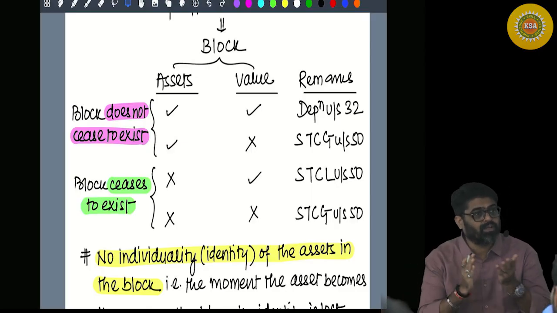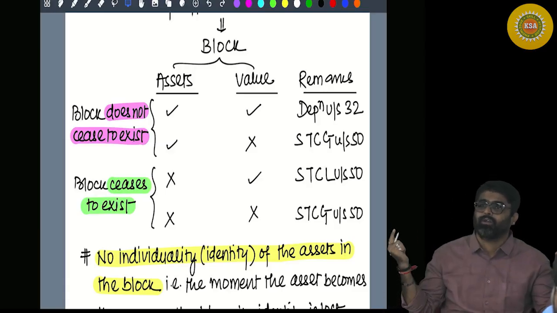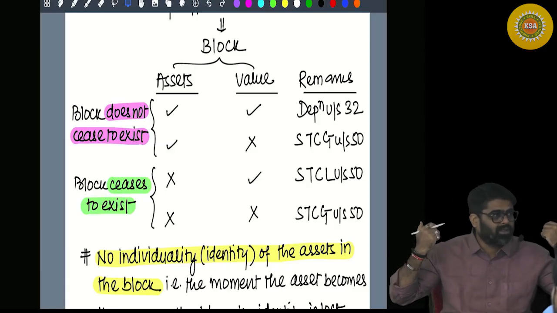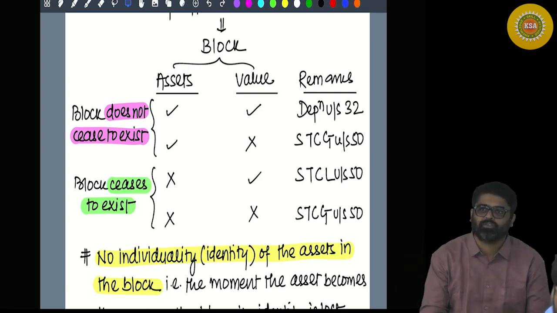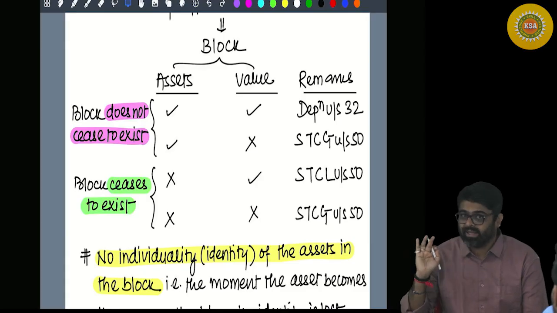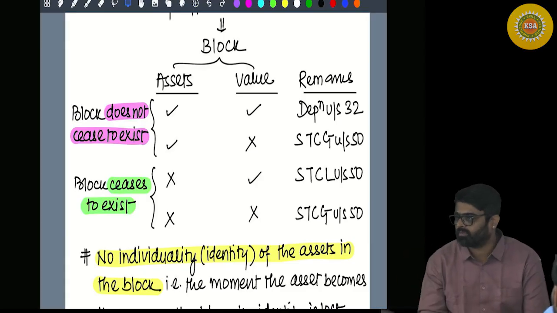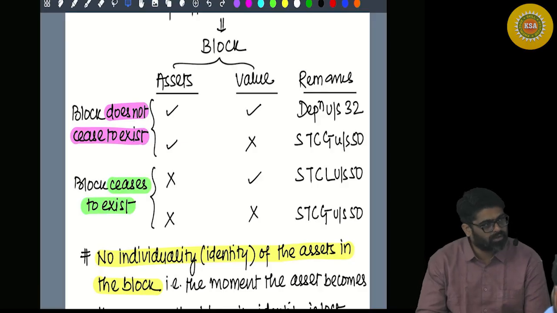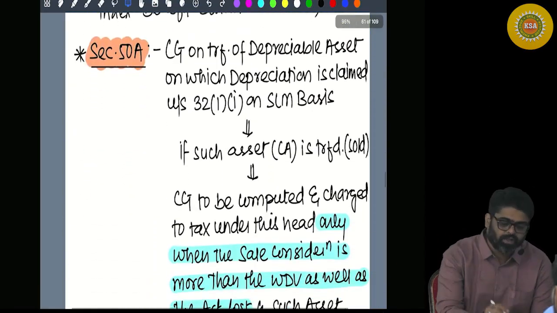Because the moment the asset goes in the block, its identity is gone. And the asset whose identity is not there, we don't check any period of holding for those assets. And the entire gain will always be treated as short term. Entire loss will always be treated as short term. Will you remember? So this was section 50.